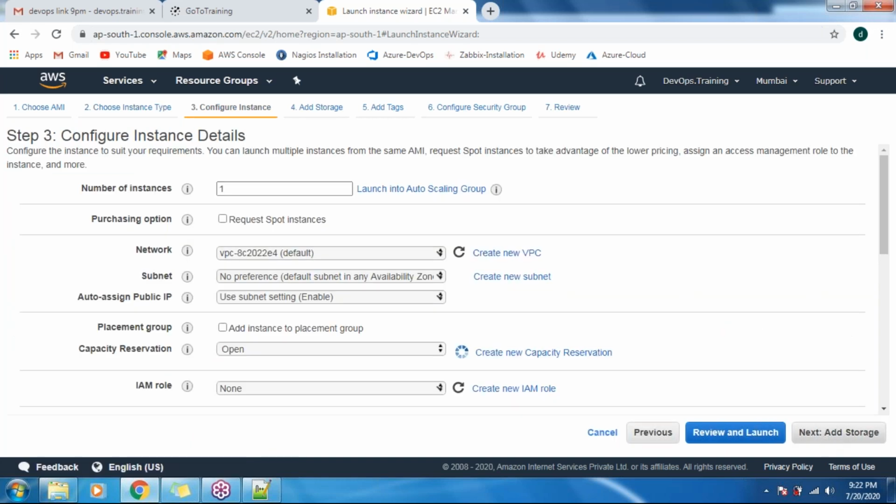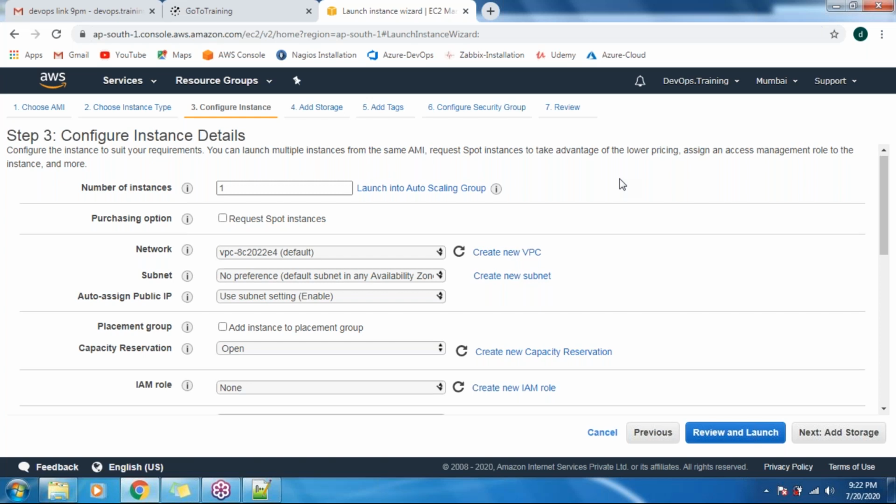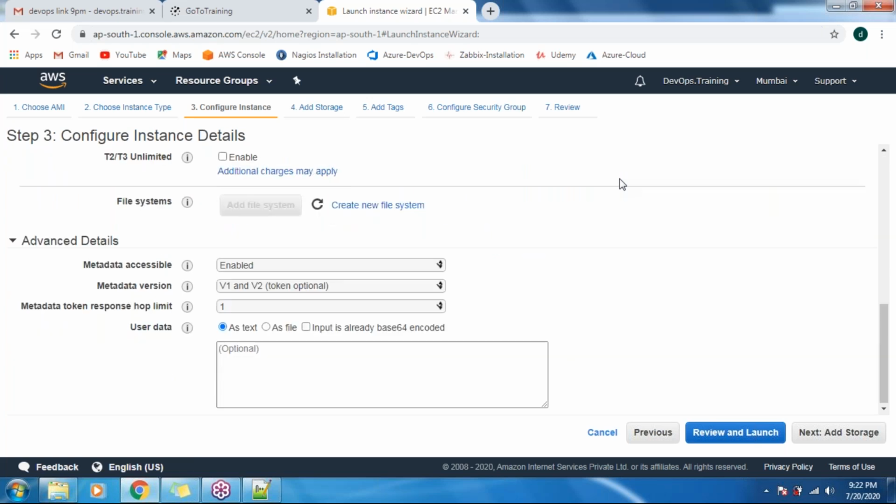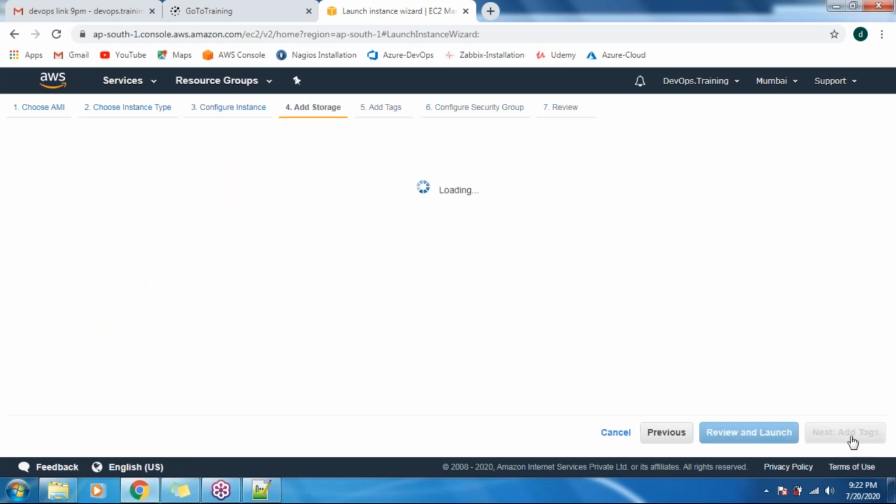So here under configure details, don't change anything. I will show you in the AWS session. While I'm taking the AWS session of EC2 in detail, I will be explaining all these things. But keep it default for now. Don't make any changes here, and click on add storage.